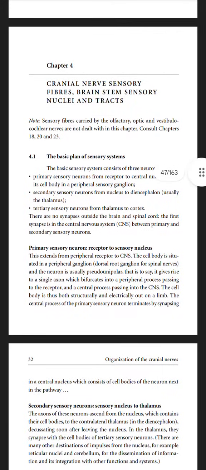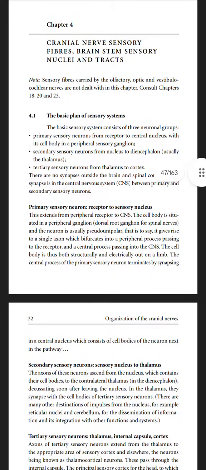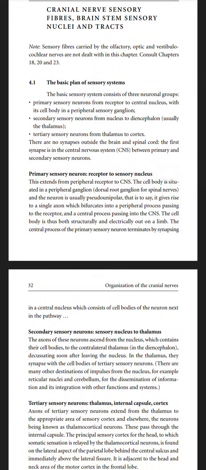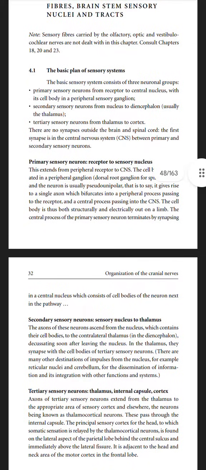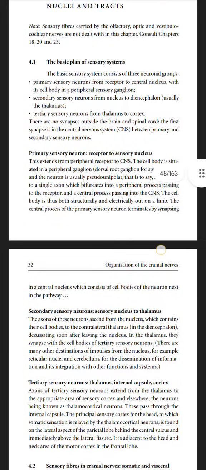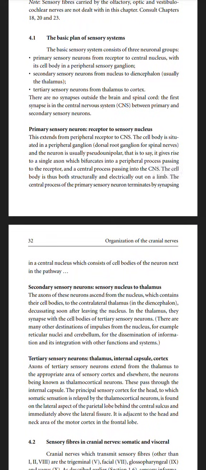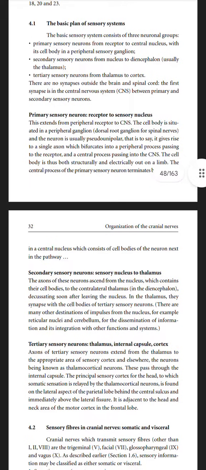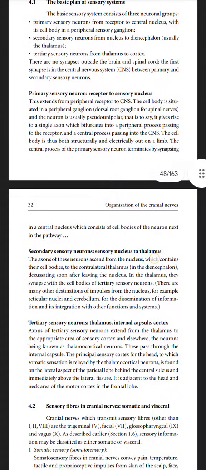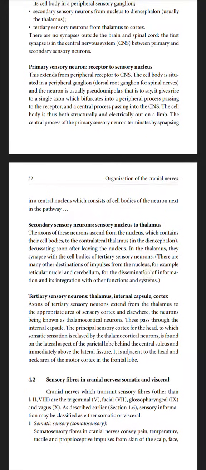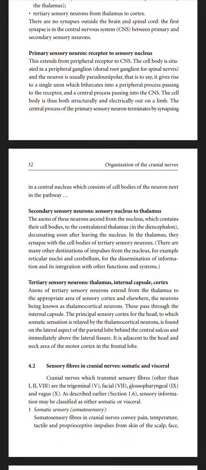The basic plan of the sensory system. The basic sensory system consists of three neuronal groups. Primary sensory neurons go from a receptor to a central nucleus, with the cell body in a peripheral sensory ganglion. Secondary sensory neurons go from a nucleus to the thalamus. Tertiary sensory neurons go from the thalamus to the cortex. There are no synapses outside the brain and spinal cord. The first synapse in the central nervous system is between primary and secondary sensory neurons. This extends from a peripheral receptor to the central nervous system.